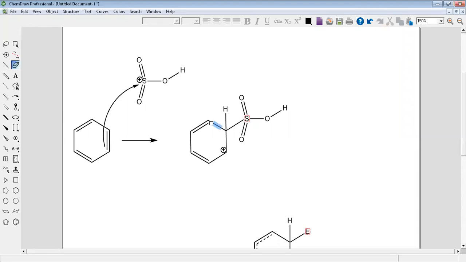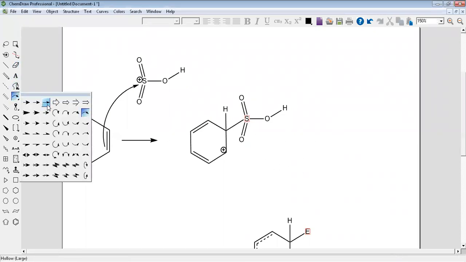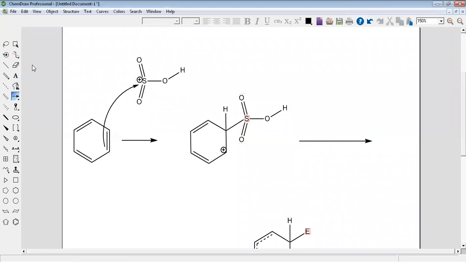Finally, you have the base. Our base is HSO4 minus. This will attack the proton.